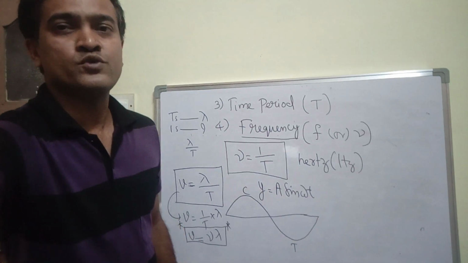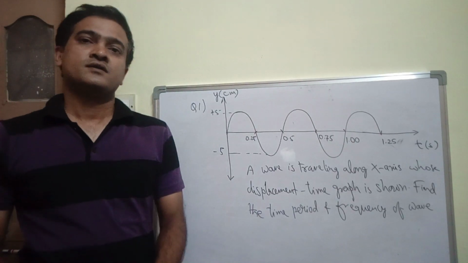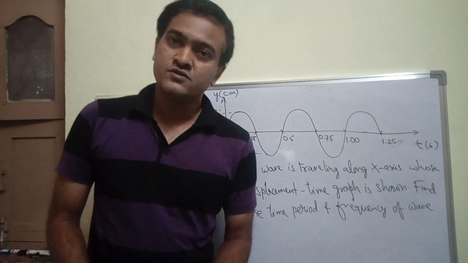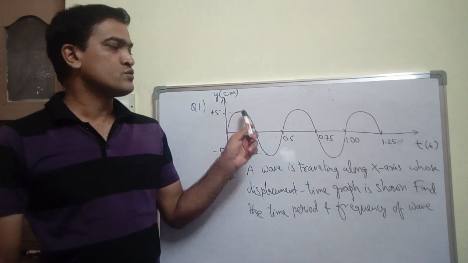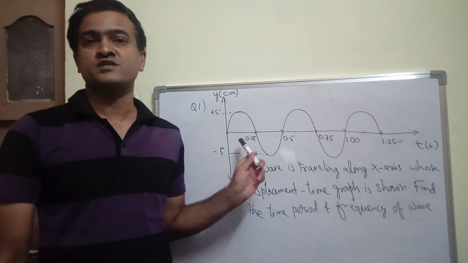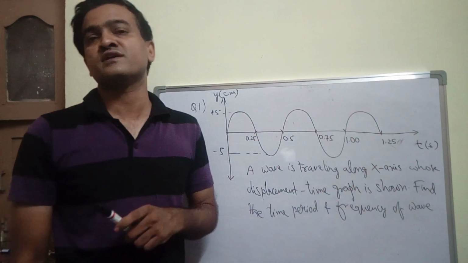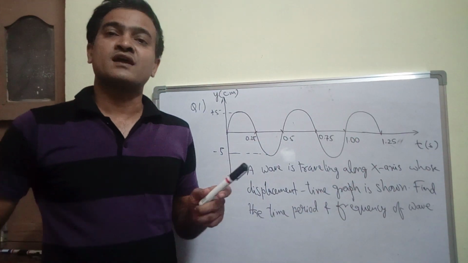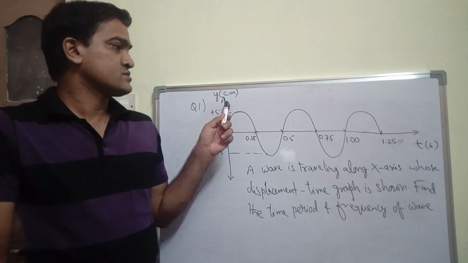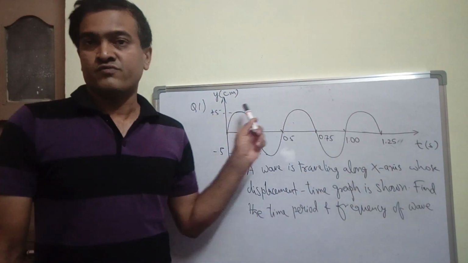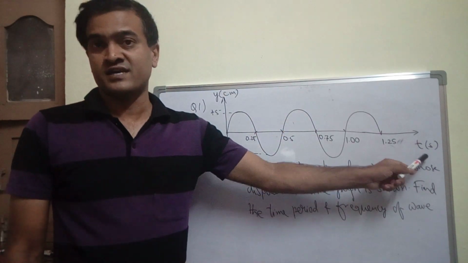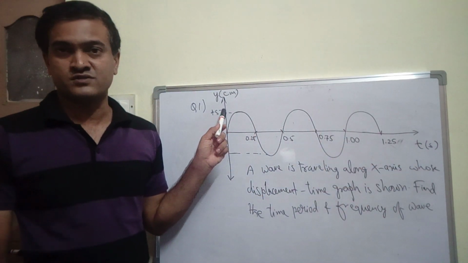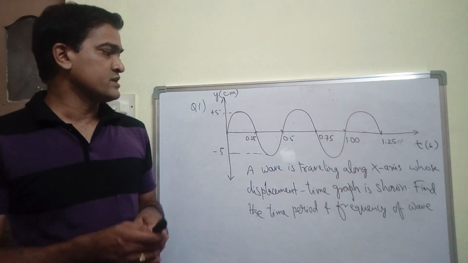So let us do a few problems. See, here is the first question, a very simple question. Here I have given you one wave which is moving in the forward direction, and this graph is y versus t, where y represents displacement, t represents time in seconds, and y is given in centimeters.